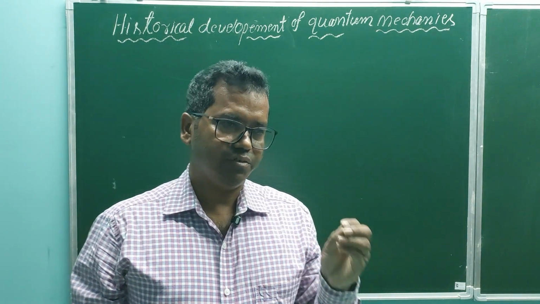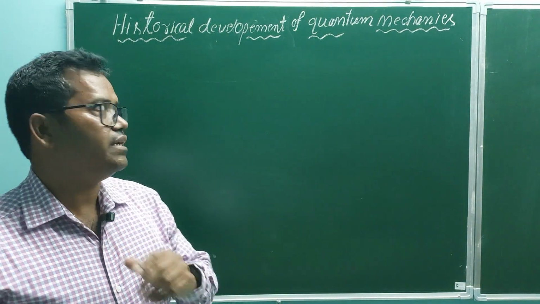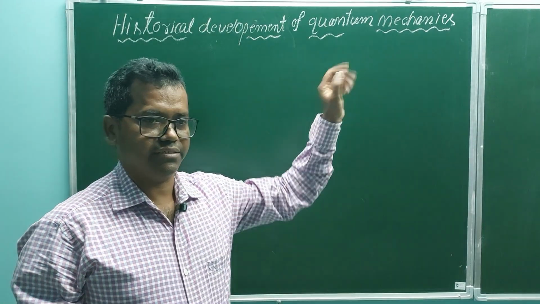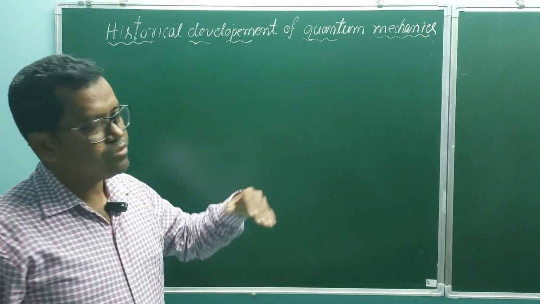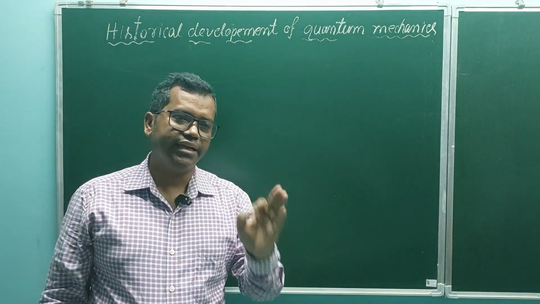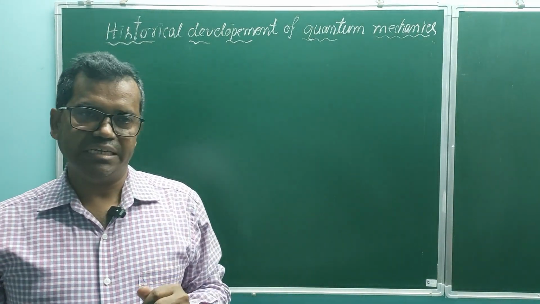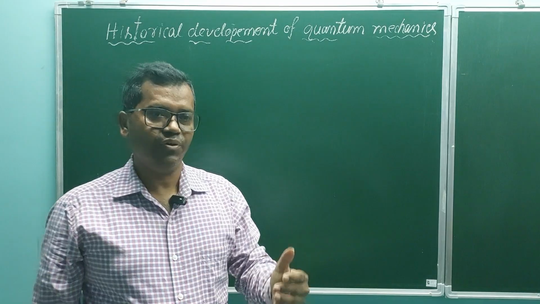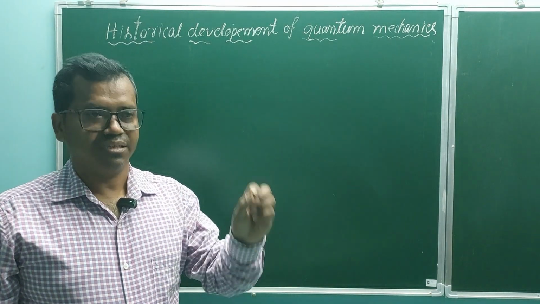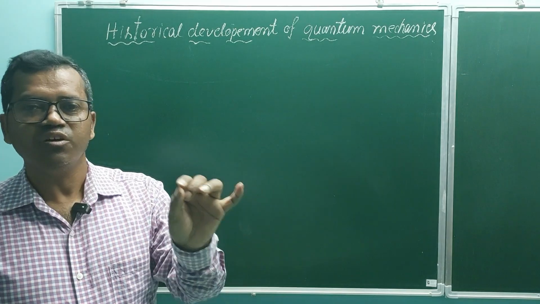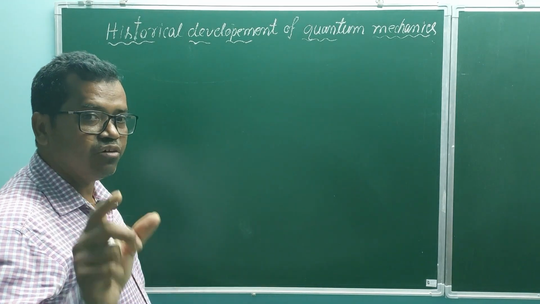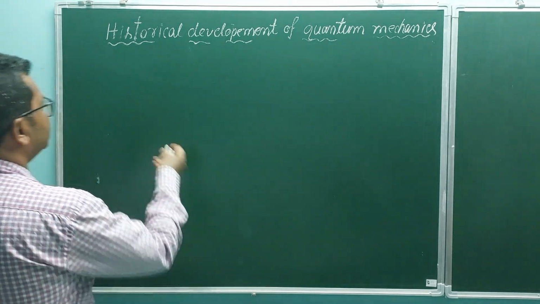Dear student, today I shall discuss the chapter Historical Development of Quantum Mechanics. The question is why quantum mechanics has developed. This is because in the later part of the 19th century, some experiments were reported that could not be explained by classical mechanics. That is, we call it the failure of classical mechanics. So our first topic is failure of classical mechanics.